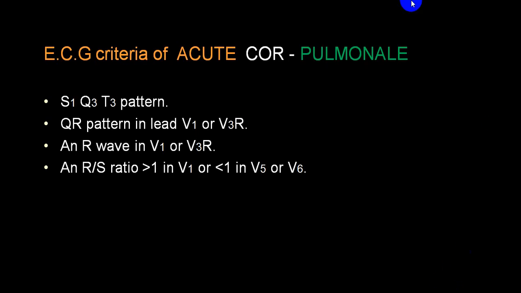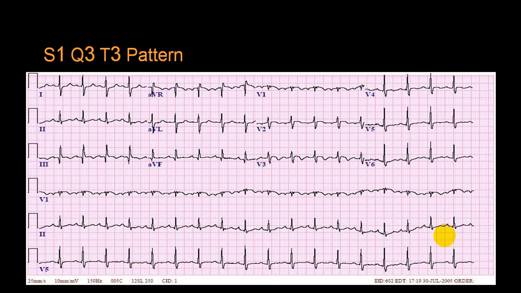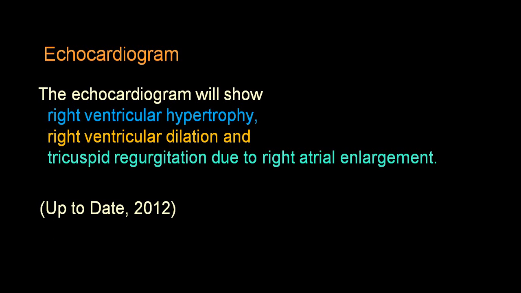In acute cor pulmonale, we already told you S1Q3T3 pattern will be present. Or you might have even a clinical evidence of right bundle branch block. So this is typical S1. This is S wave in lead 1, Q3 and T3 inverted in lead 3. That is characteristic of acute cor pulmonale.